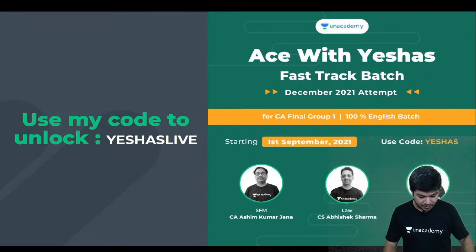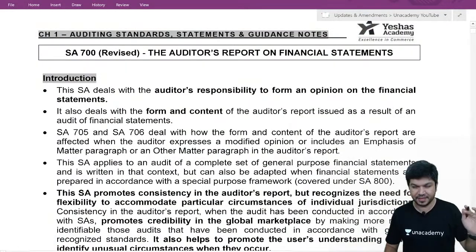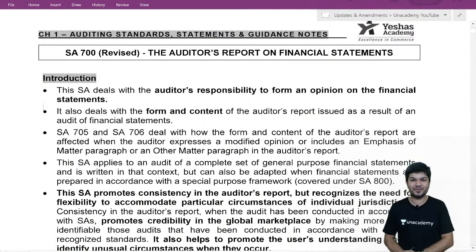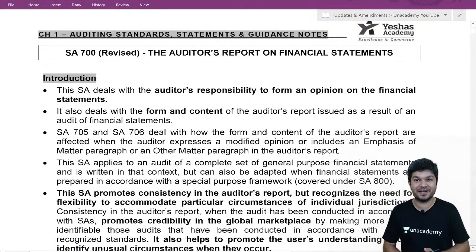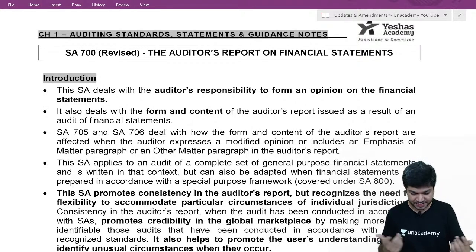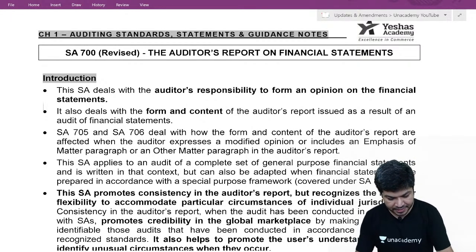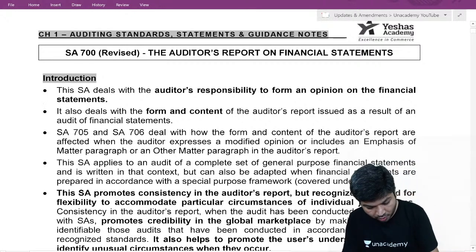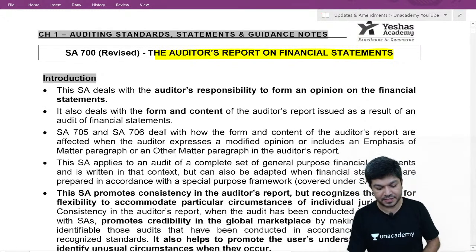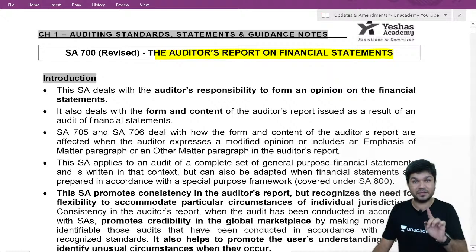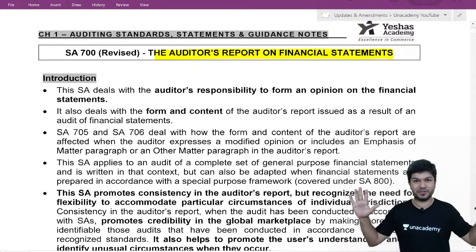Okay, let's begin with today's work. SA 700 and 705 are to be revised. Now check the name, what is given. SA 700: Auditor's Report on Financial Statements. Clearly, it's Auditor's Report. We are talking about your report.